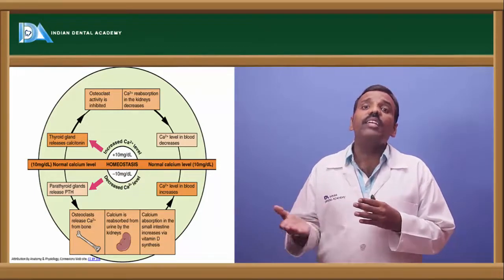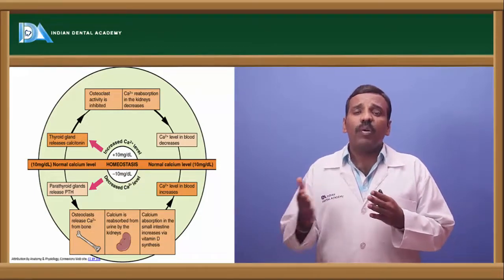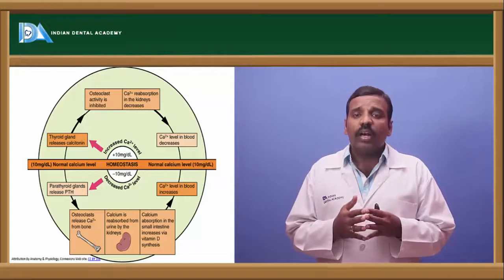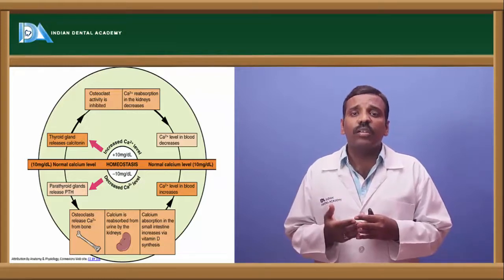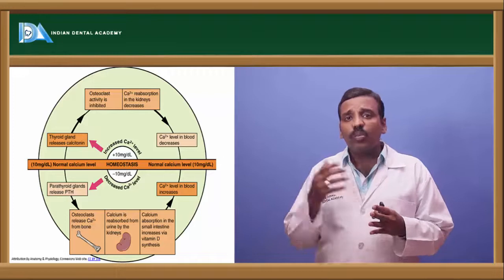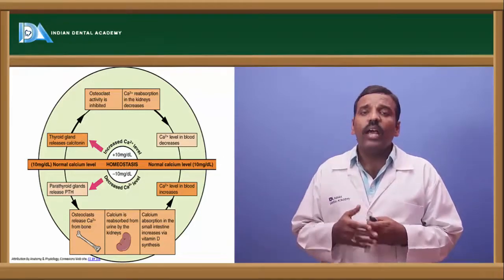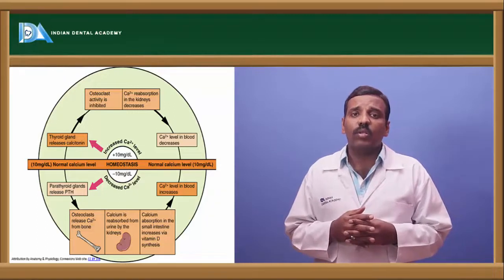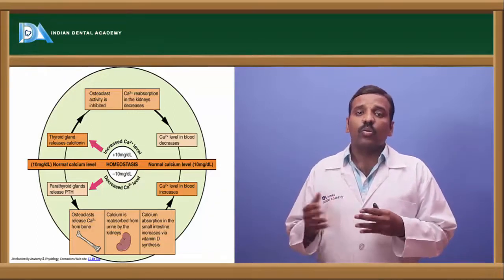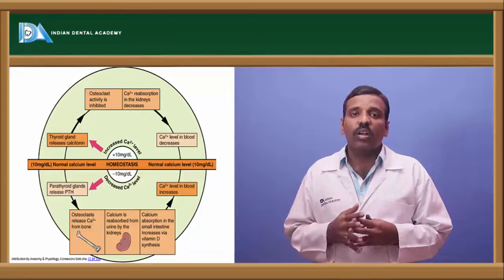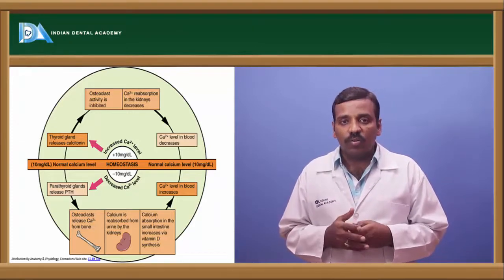Okay, and next, the homeostatic process is completely by deposition of calcium when there is an increase in the calcium level, and when there is a decrease in the calcium levels in the blood, then there is resorption of calcium to the blood. Okay, and through the dietary requirement also some of the calcium is transported between the extracellular fluid and the intracellular fluid.